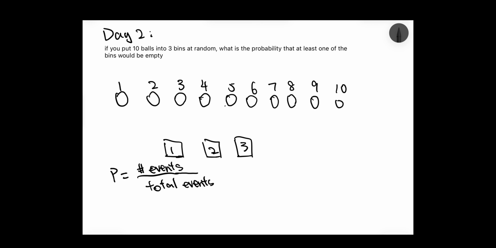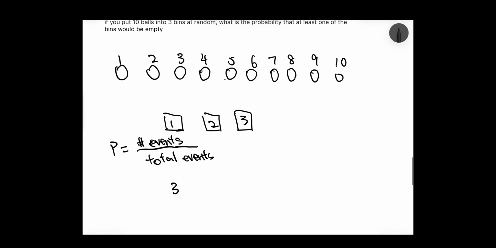And we know for each ball we have 3 options. If you have 10 balls, all these cases just multiply by each other. So the total number of cases will just end up being 3 times 3 times 3 times 3, and you have to do that 10 times, which gives you 3 to the 10.